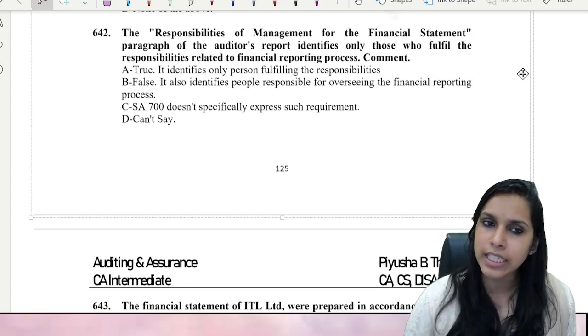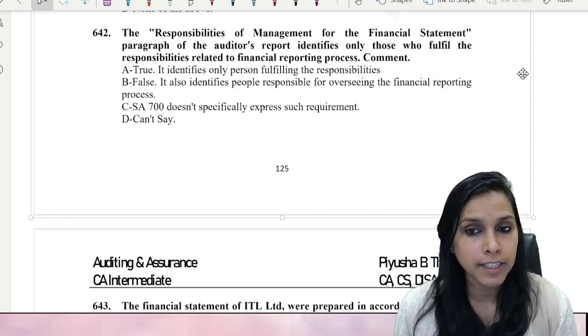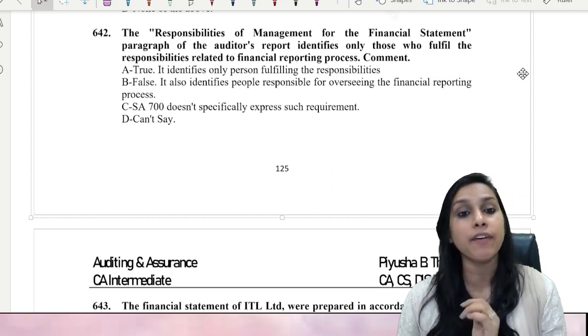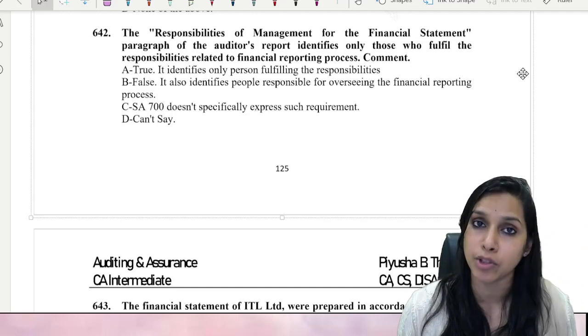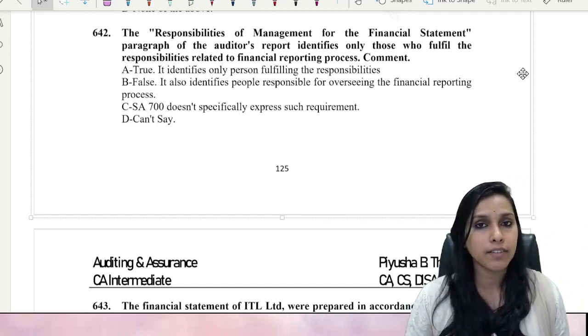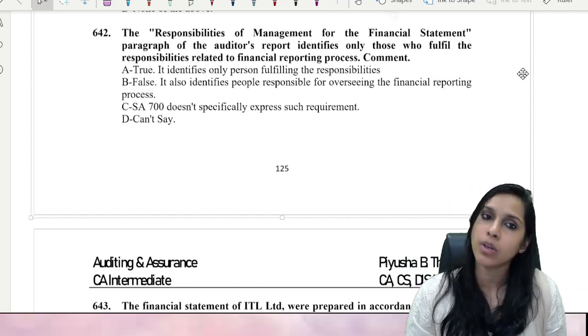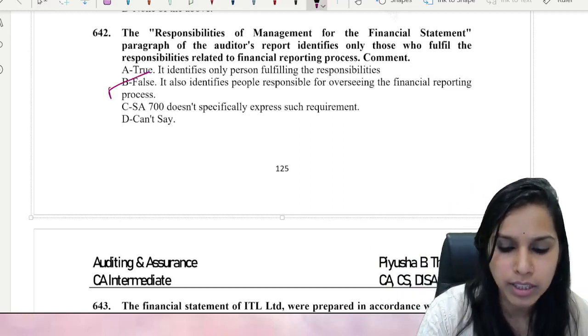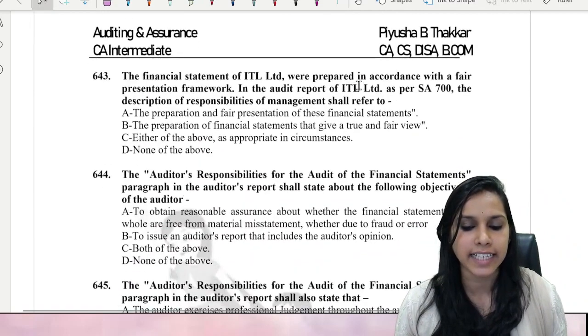So if you have to choose the answer here, true? No, it is not true. False. It also identifies people responsible for overseeing the financial reporting process. The most important and apt example here is TCWG. Those charged with governance are monitoring the entire process. Are they responsible also? Yes. So here the most apt answer should be B, my dear friends. Let's move ahead to the second last question for the day.